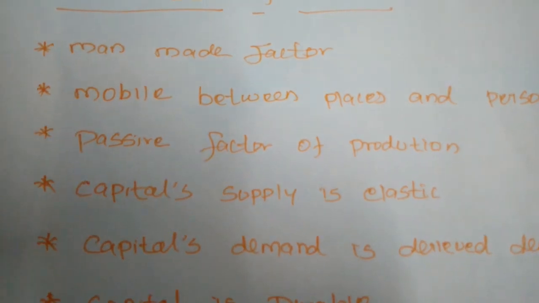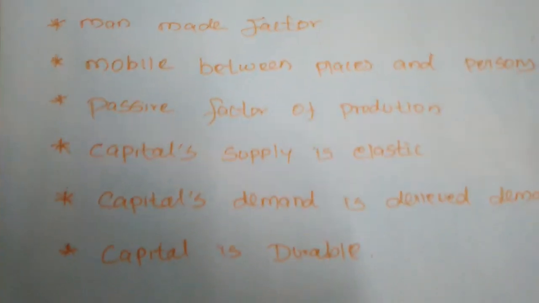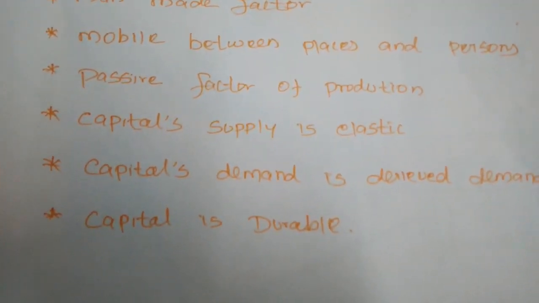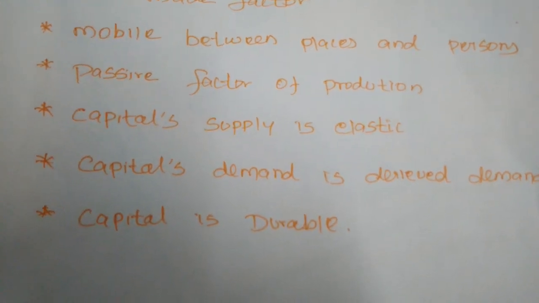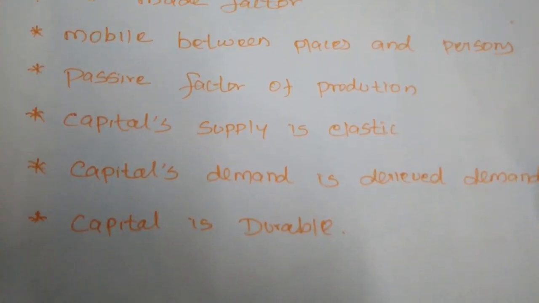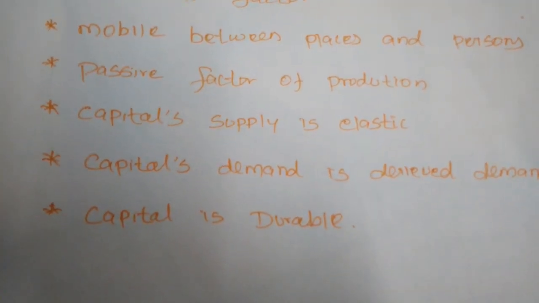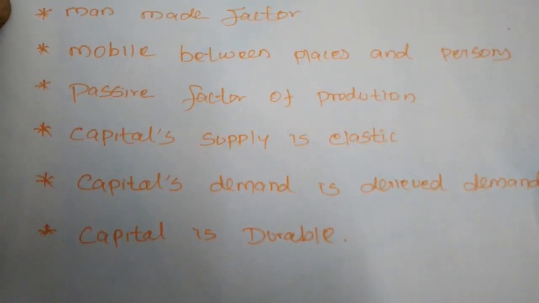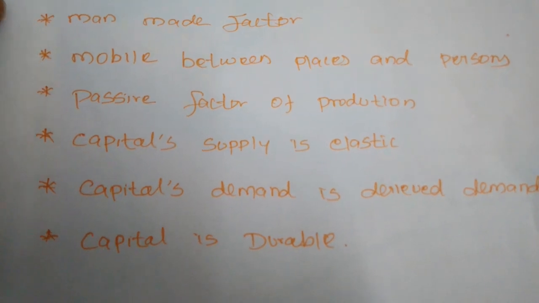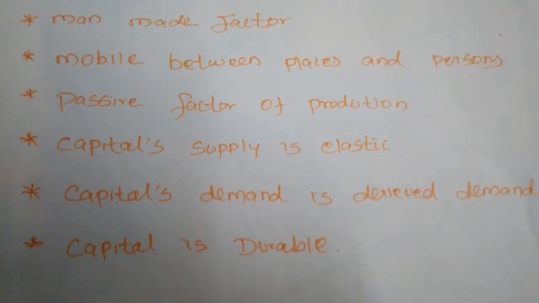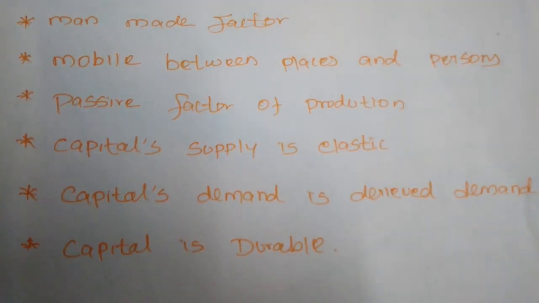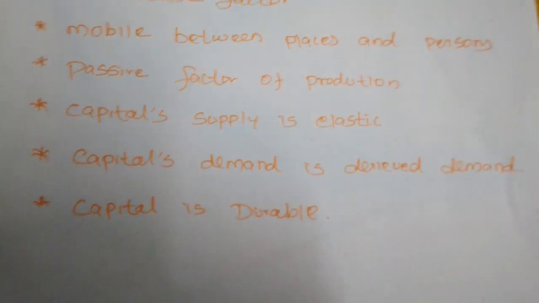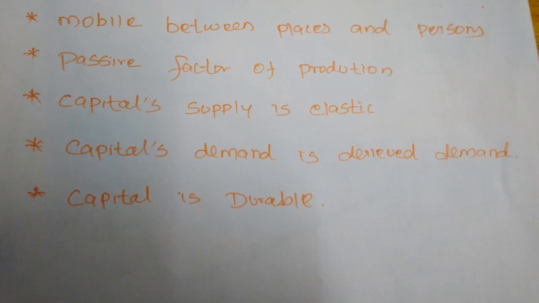Next, capital's supply is elastic. Whenever the demand for any commodity increases, the supply of the commodity also has to be increased. If you want to increase the supply of commodities, we must make more capital to produce the commodities we need. So capital supply is elastic.